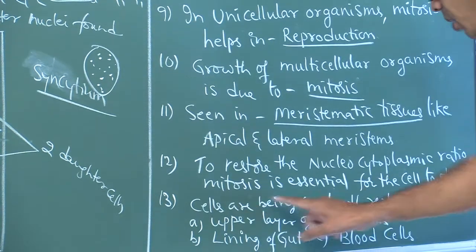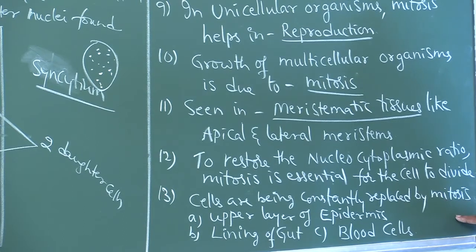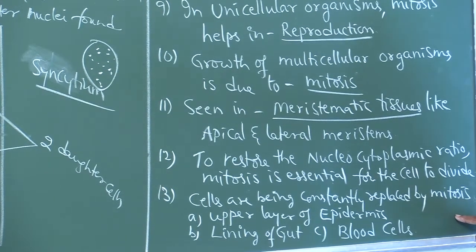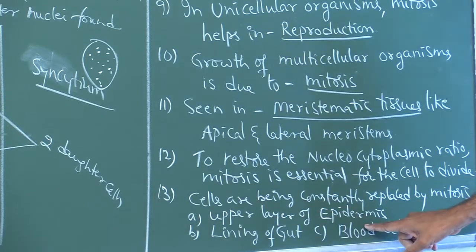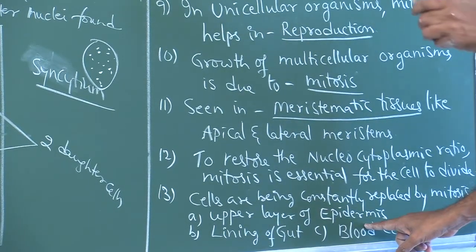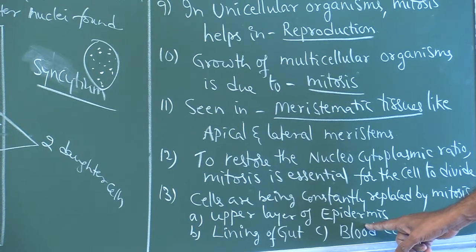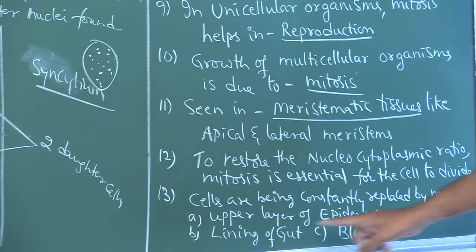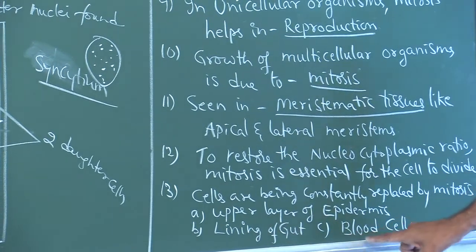Next, cells are being constantly replaced by mitosis. What are the examples? Upper layer of epidermis. When the epidermis is ruptured, mitosis occurs and the damaged cells will be replaced. Another example, lining of gut. Another example, blood cells.